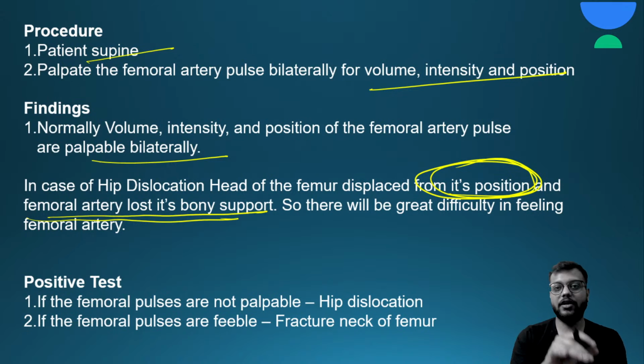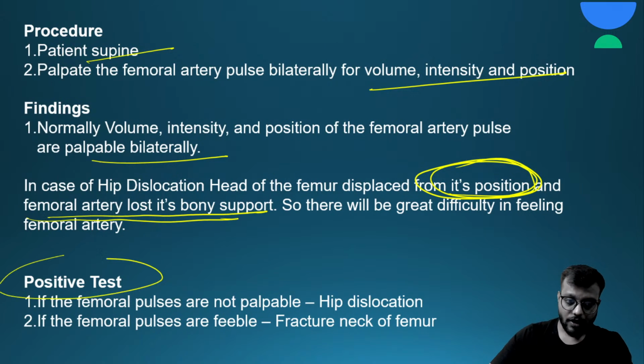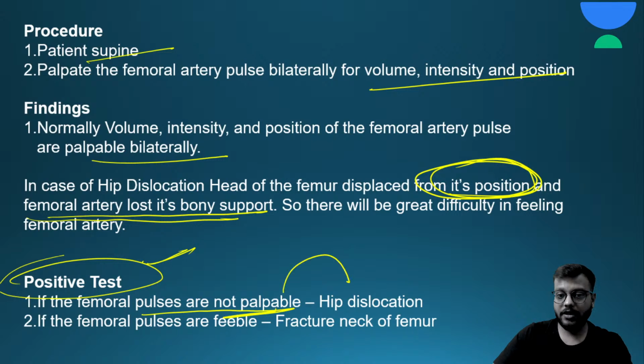That's why you can feel it very easily, but you will not be able to feel it in case of hip dislocation.